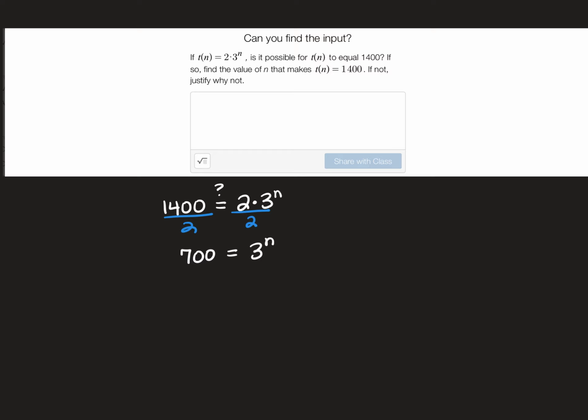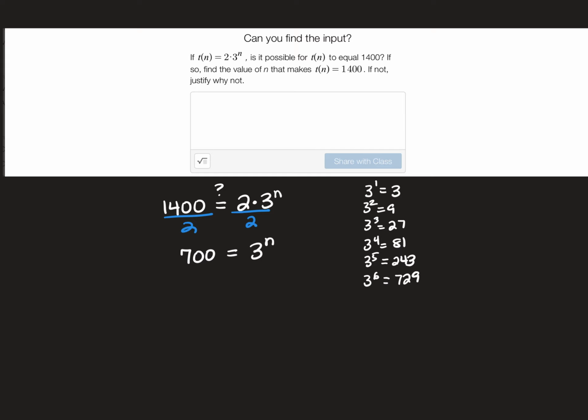If you're not sure, just try it. Multiply by 3 or try typing in some values, and what you're going to find is that you're going to go from a power of 3 that's 243, and then the next power of 3 is going to be 729. So look, if we do this, we have 3 to the first power is 3. 3 squared is 9. 3 to the third power, and I'm just showing you how this works here. So we end up with, these are our powers of 3, okay?